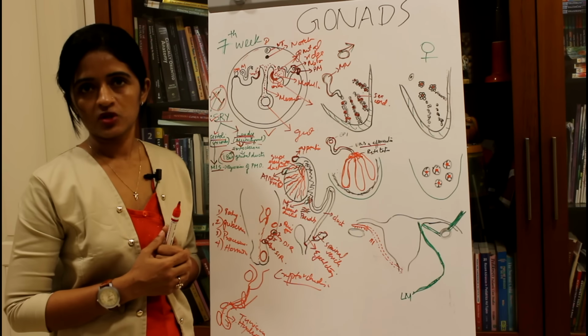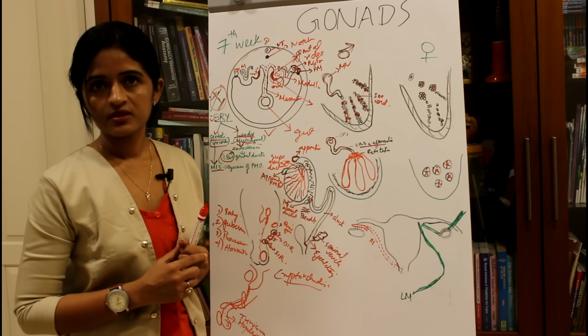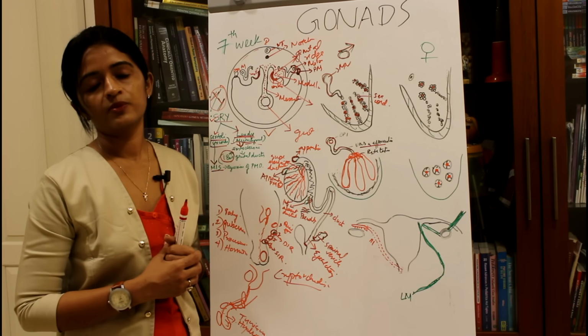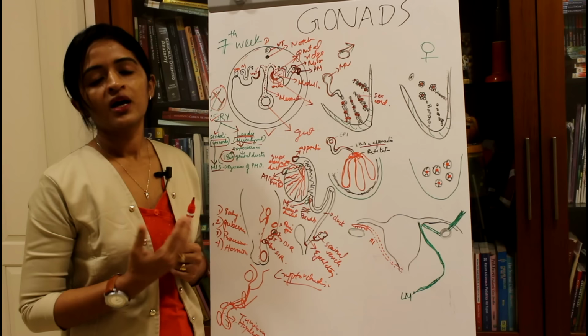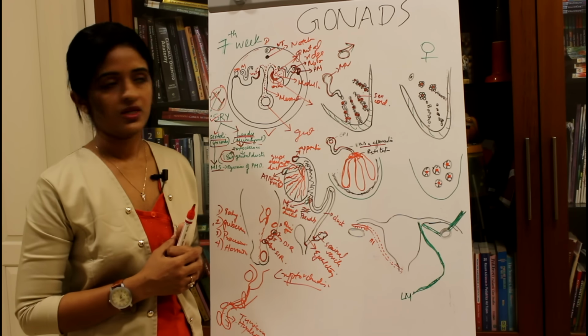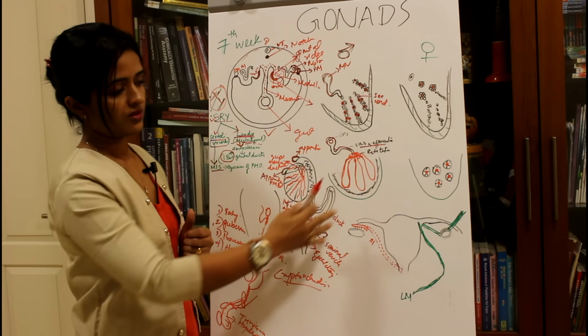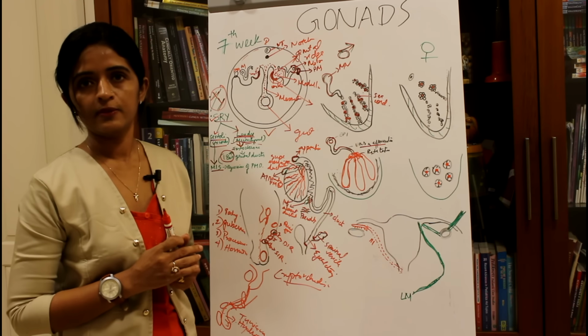The main things are cryptorchidism, ectopic testis, and if you have a persistent processus vaginalis, you may get inguinal hernia, congenital hernia, or you can even get a hydrocele. So these are the events happening if it is going to be a male baby.